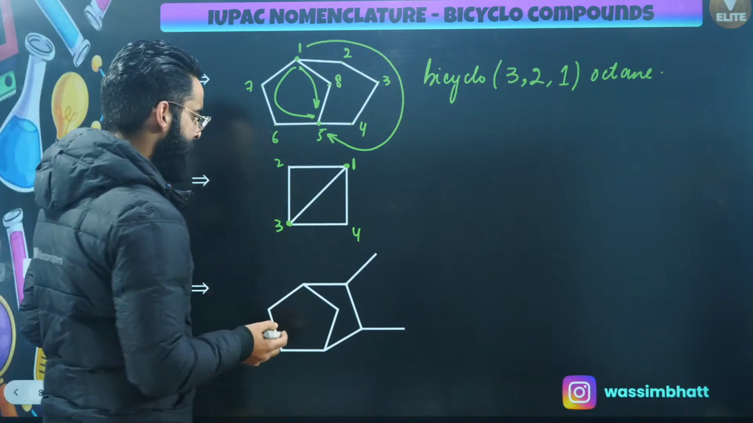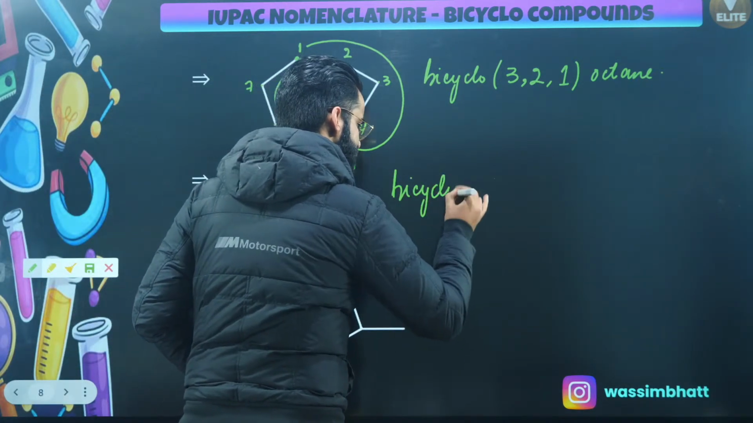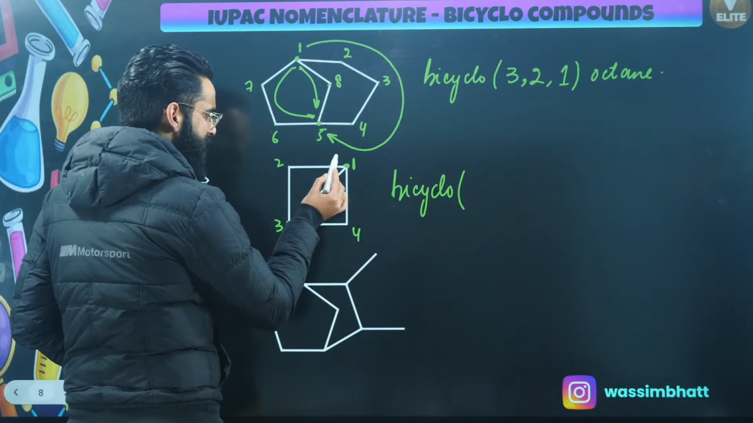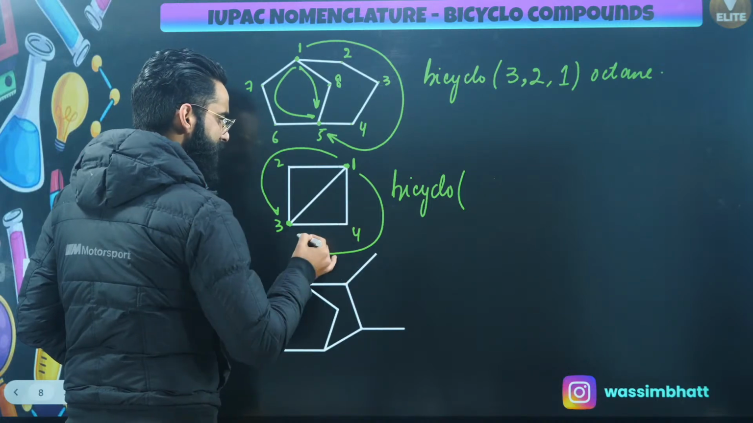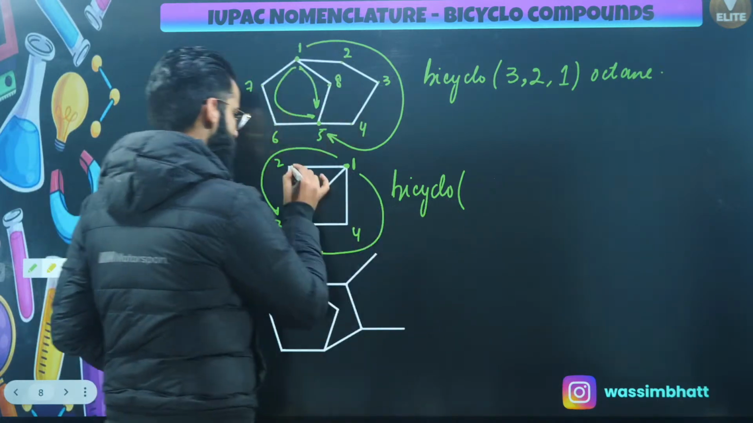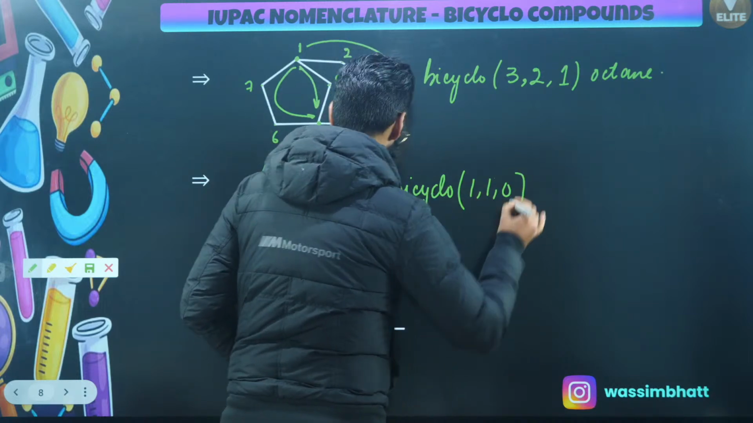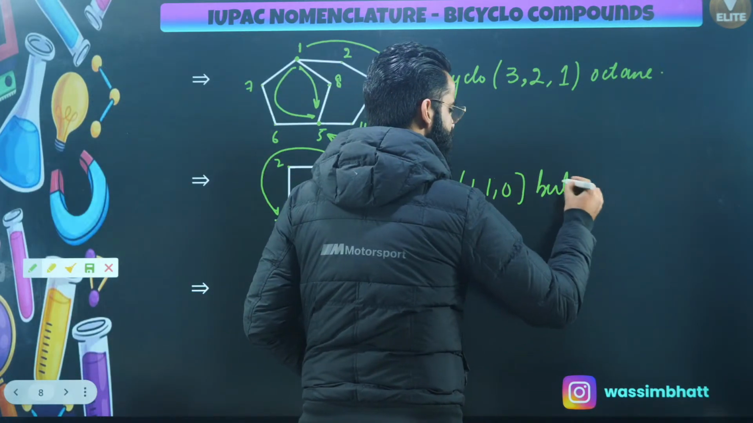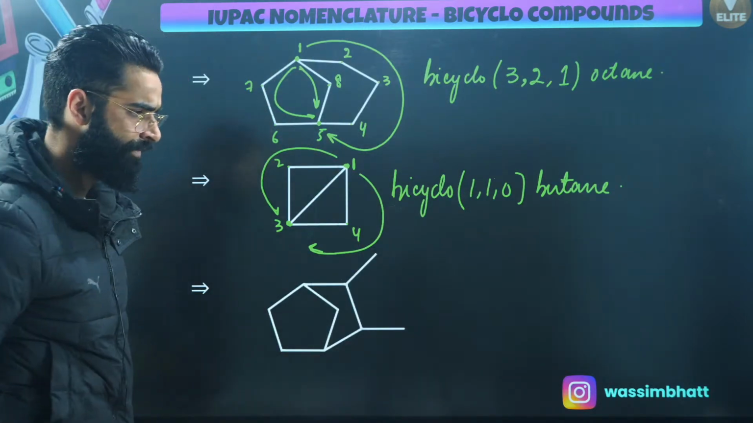Now understand properly. I will be using the term bicyclo first of all. Every path is same, and this is the shortest path, right? So it's going to be 1 carbon over here, 1 carbon over here, so 1, 1, 0. How many total carbon atoms are there? There are 4 carbon atoms, so it's going to be but. Everywhere it's a single bond, so it's going to be butane. As simple as that, right, people?